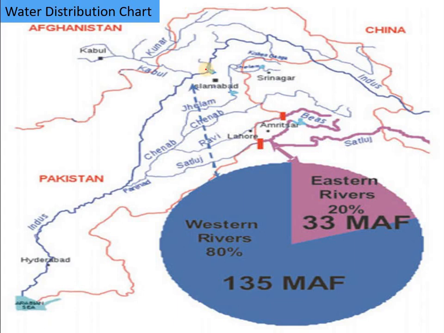Now see, these are the tributaries: the Kunar River, the Kabul River, and from this side the Swat River, Panjkora River, Dir River. These are contributing into Kabul, and then the Kabul is discharged into the Indus River. This is the main Indus River, originating from here and flowing throughout the country from the northern portion into the southern part. And these five rivers are contributing from the east side into the Indus River.